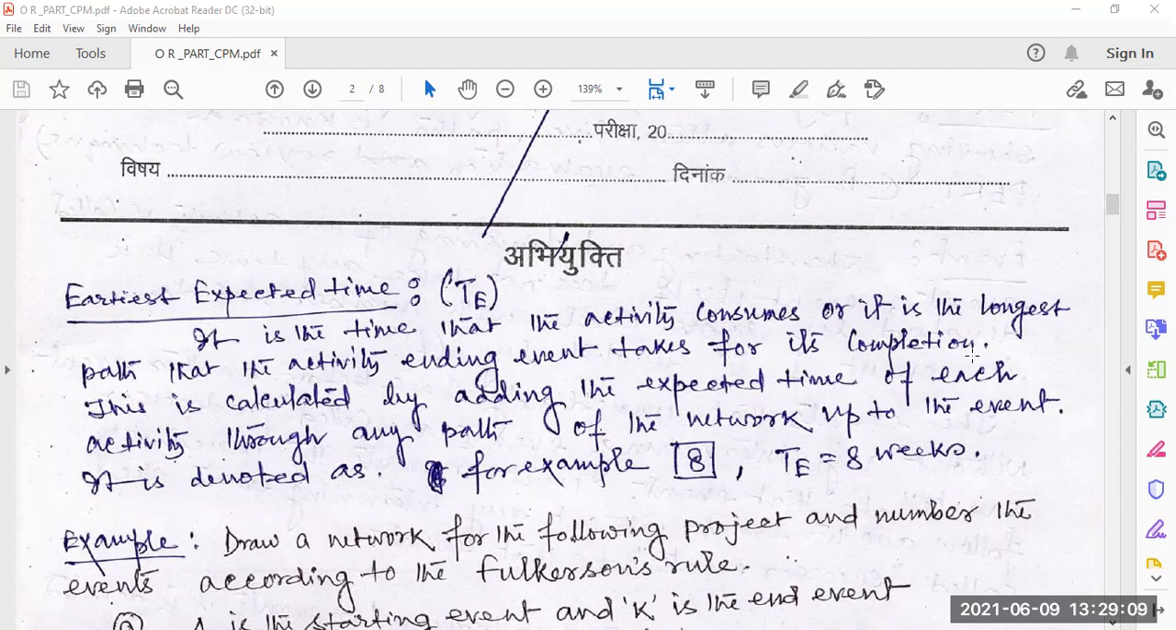So it is the time that the activity consumes, or it is the longest path that the activity's ending event takes for its completion. This is calculated by adding the expected time of each activity through any path of the network up to the event. It is denoted, for example, if TE equals 8, with a square box, 8 in a square box. So TE is equal to 8 weeks.